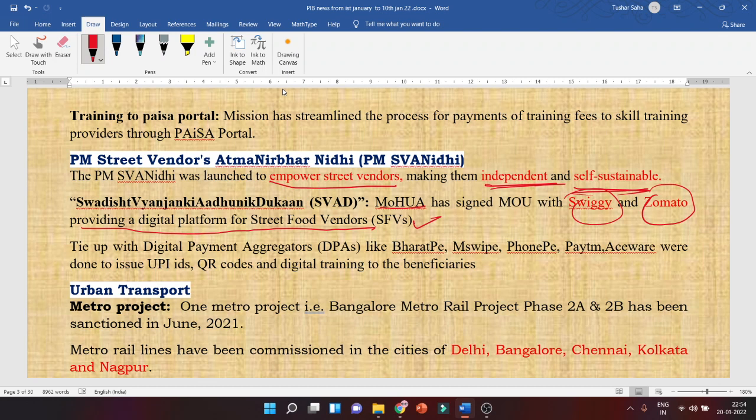So when they get help from a platform like Swiggy and Zomato, then that's really a boost for them. So this is a very important point for your descriptive. Got it? Then, tie up with digital payment aggregators like Bharat Pay, M-Swipe, PhonePe for giving them training for accepting and handling digital payments and all.